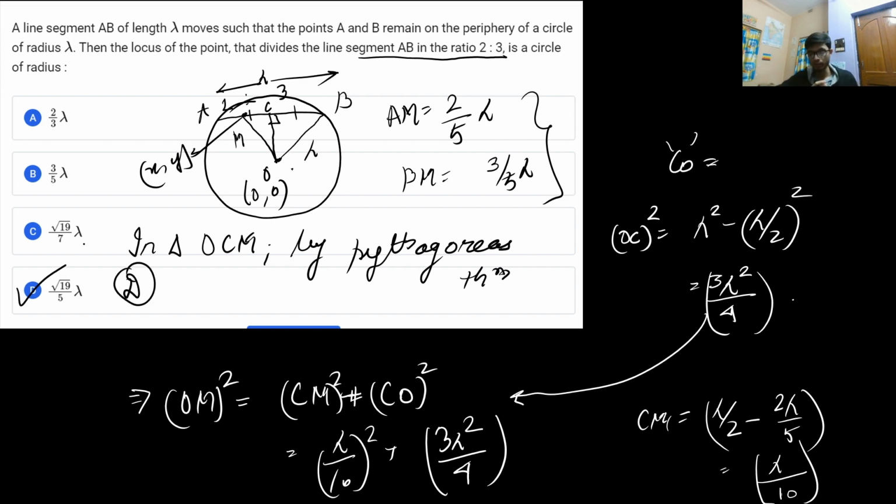I hope this problem was clear. This is a very simple problem. You can think about how I approached it. When I was doing it the first time, I was thinking about what the value of the center would be, because if I get the coordinates of the center, then I can solve it. Then it came to my mind that since nothing is mentioned about the circle, we are free to assume the center of the circle ourselves. So what is the simple center coordinate? That will be 0 comma 0, and that's what we assumed in this problem.